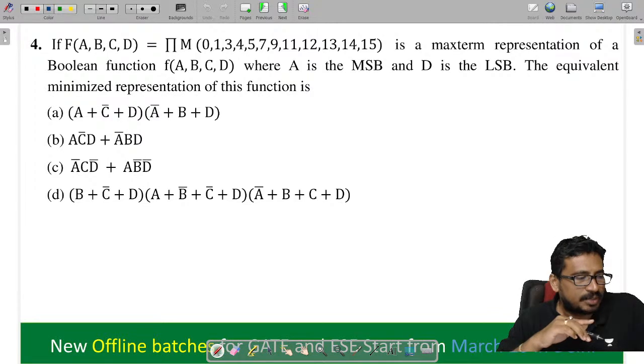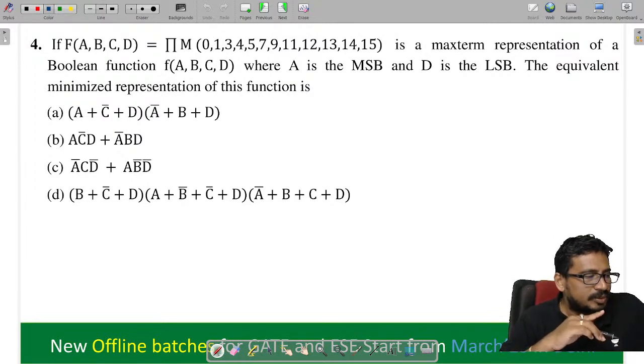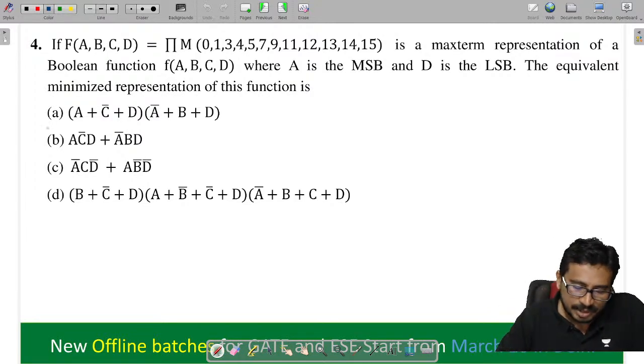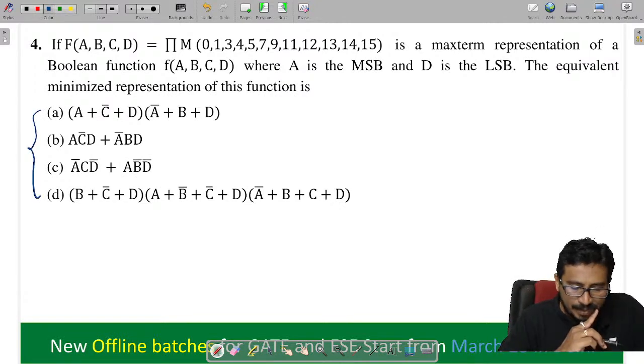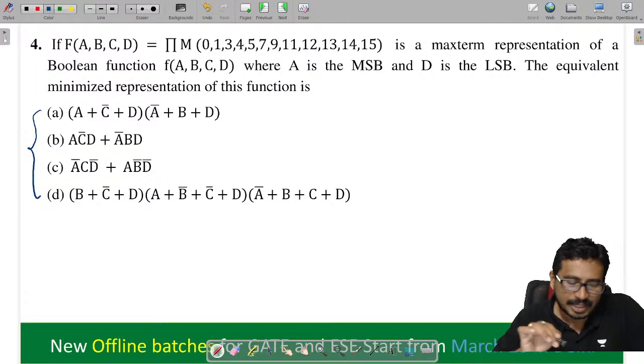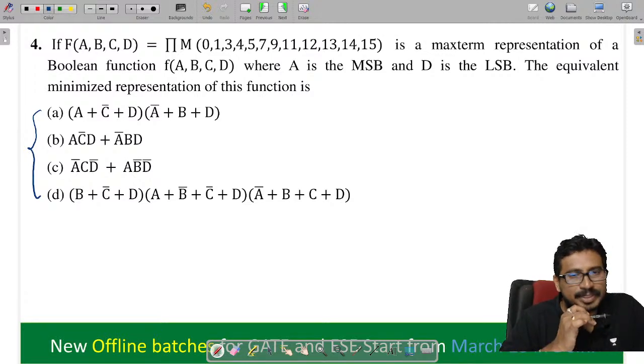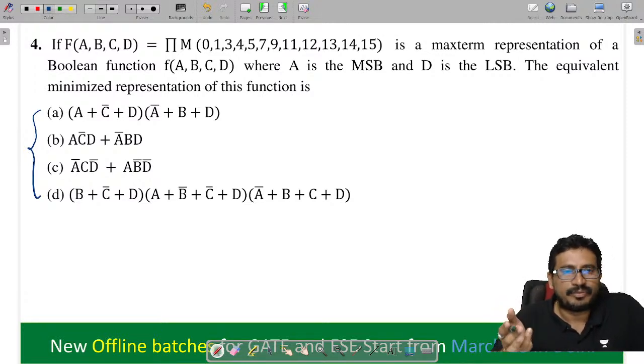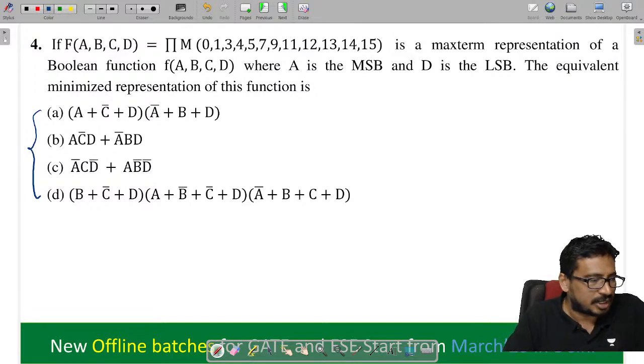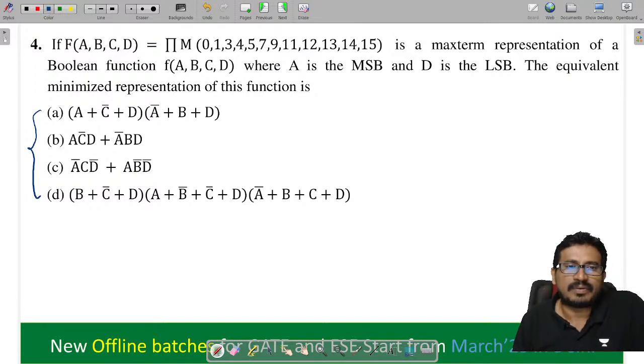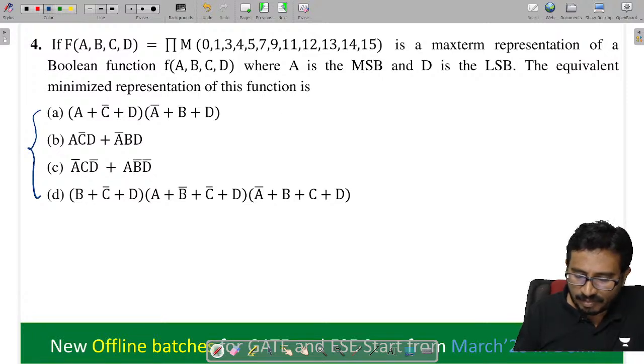But option में देखो, according to the options we need to proceed. But लेकिन option में min terms में भी high, max terms में भी high. So here we cannot say which has to be done. We need to try our luck only. So anyway max terms are given, so let us try our luck with the min terms. अगर min terms में आंसर हुआ कि नहीं चेक करना पड़ेगा.